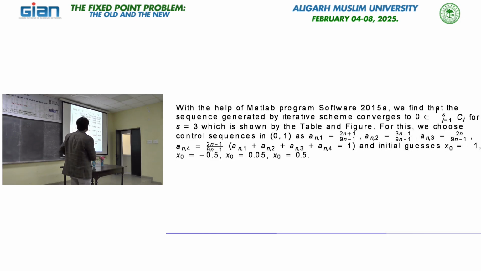So, this sequence always converges to the common element 0. It depends on where I take the starting point. If it is very far, it will take more steps or iterations; if it is very near, it takes fewer. But every time this sequence converges to the common element of this intersection.